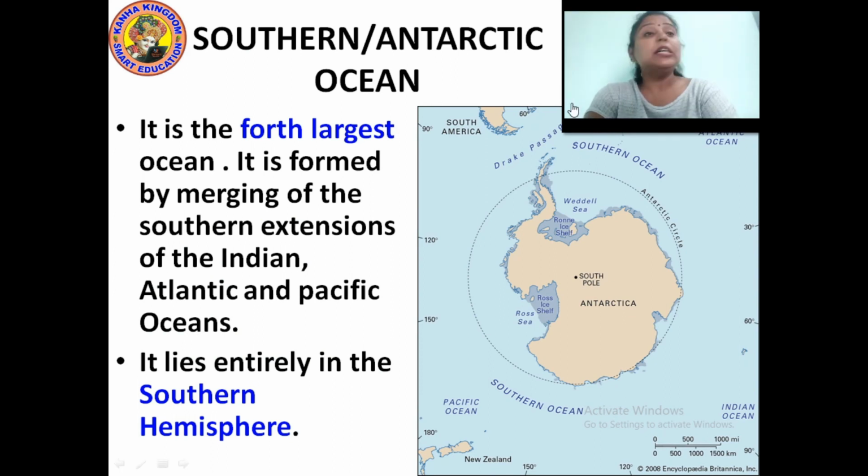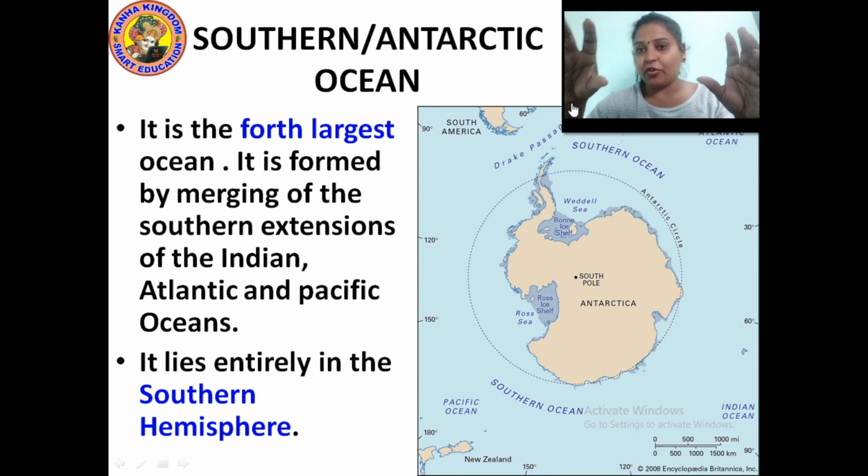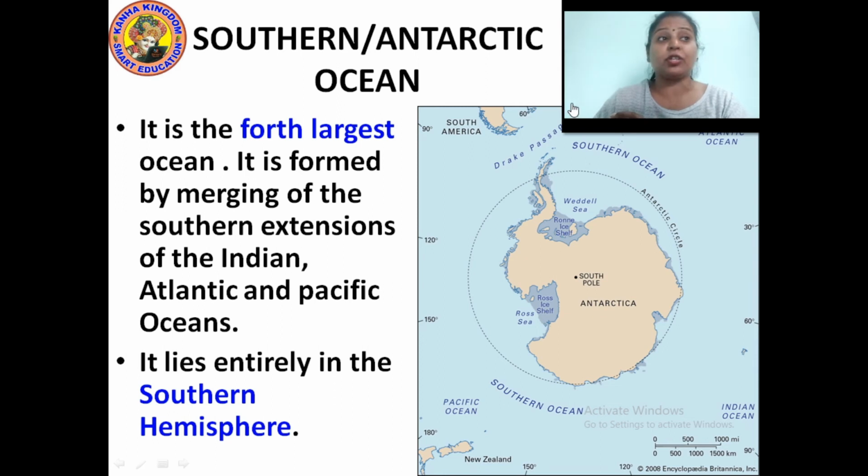Next comes the Southern or Antarctic Ocean. It is the fourth largest ocean on the Earth's surface. It is formed by the merging of the southern extensions of the Indian, Atlantic and Pacific Oceans. The Indian Ocean is present, the Pacific Ocean is present and the Atlantic Ocean is present. As they extend to the southern hemisphere, they form the Southern or Antarctic Ocean.